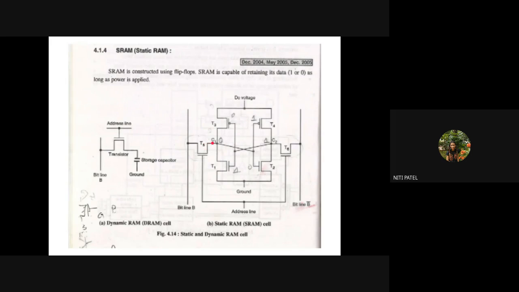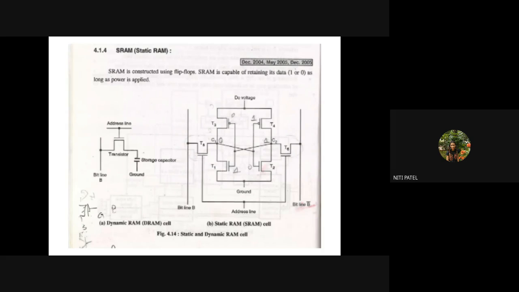Now when C1 is high, write it down in the book if you want. C1 is high, which means what is the value of C1? 0 or 1? 1. C1 high means it is 1. So your C1 is 1 and your C2 is low. C2 is low means 0.